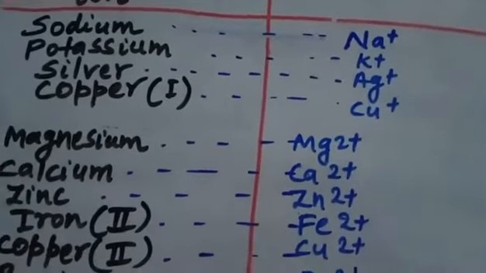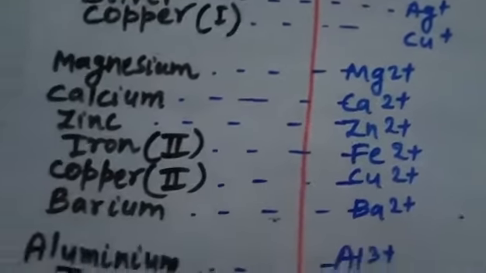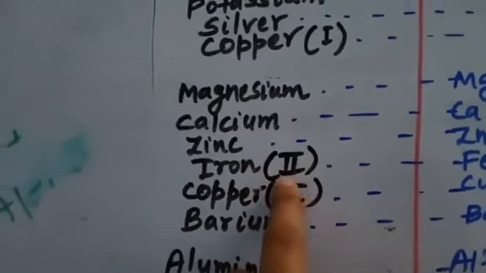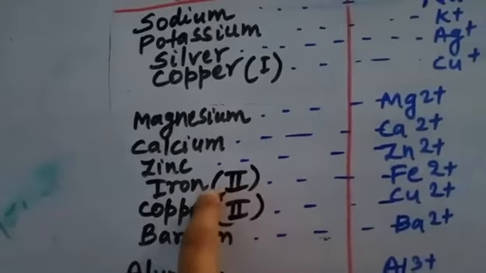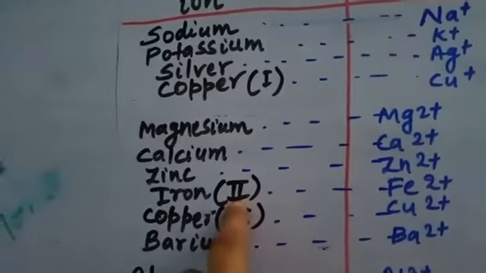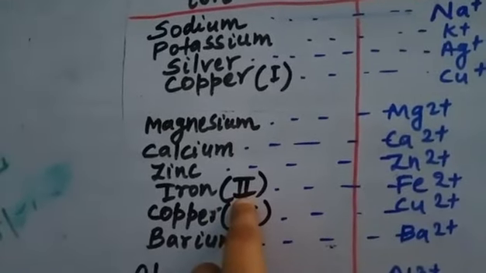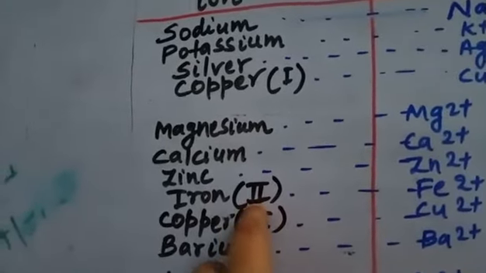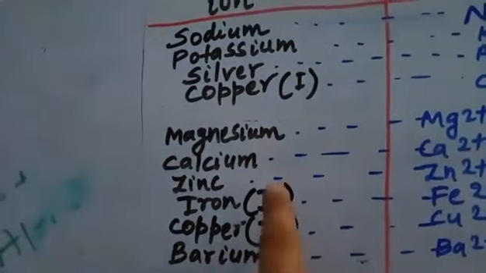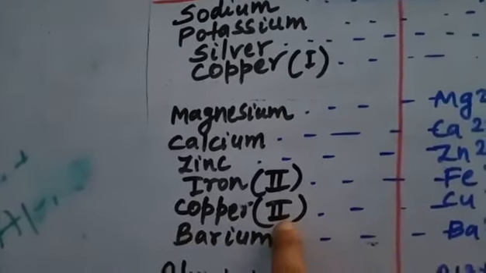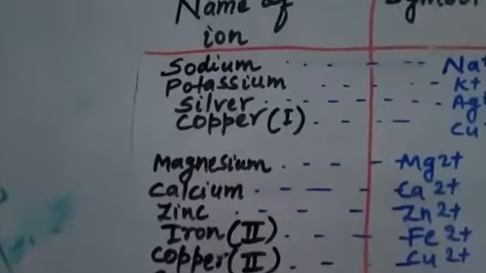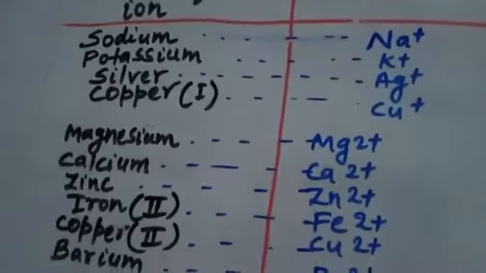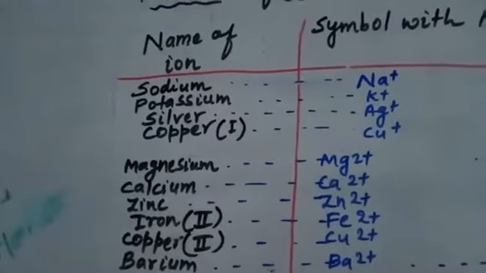So why have I written iron 2? Iron 2 means iron has net 2 positive charge on it. Why have I written 2 for iron and again for copper 2? Some of the ions have variable net positive charge.